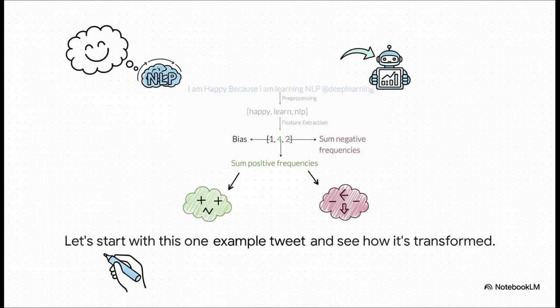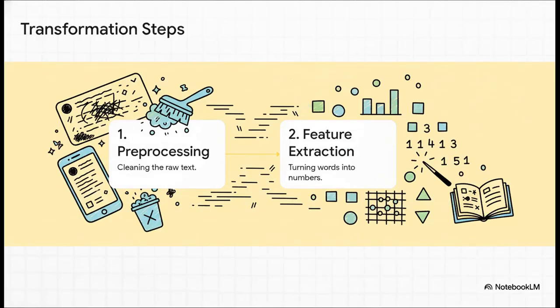Our mission is to take this sentence and completely transform it into a format our machine learning model can actually work with. This whole transformation really boils down to two main steps. First up, we gotta clean the text. That's called preprocessing. And then, once it's all squeaky clean, we do something called feature extraction. And that is the cool part where the words finally become numbers.